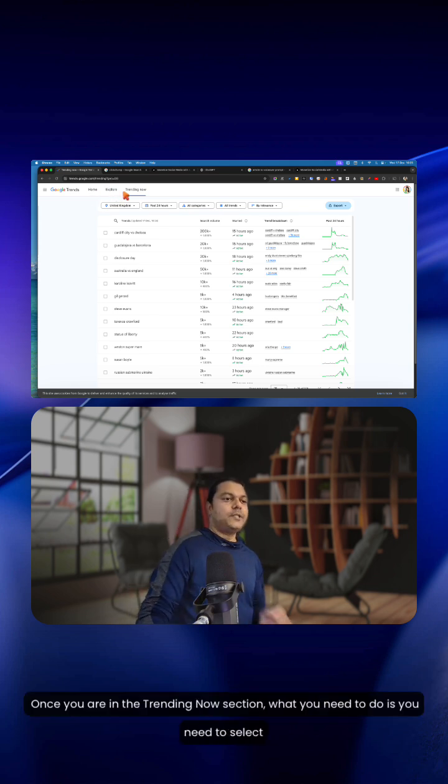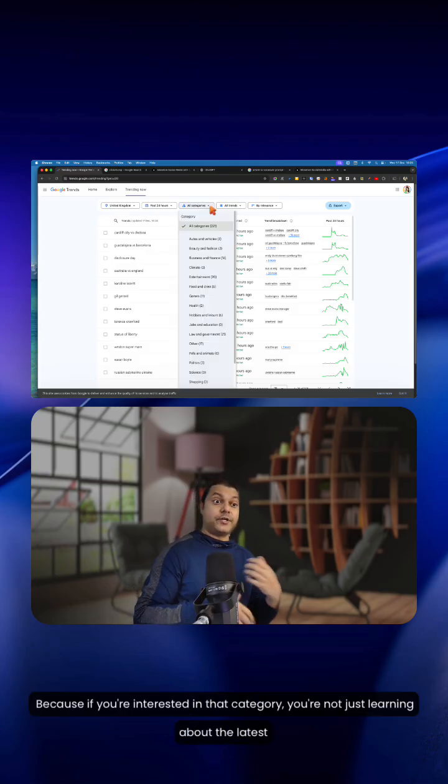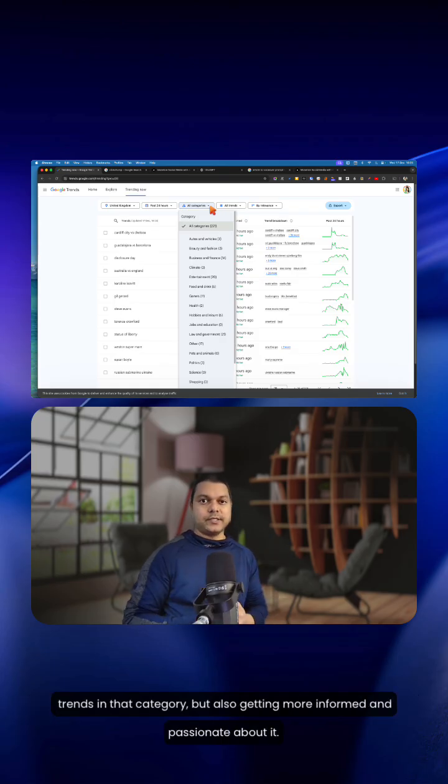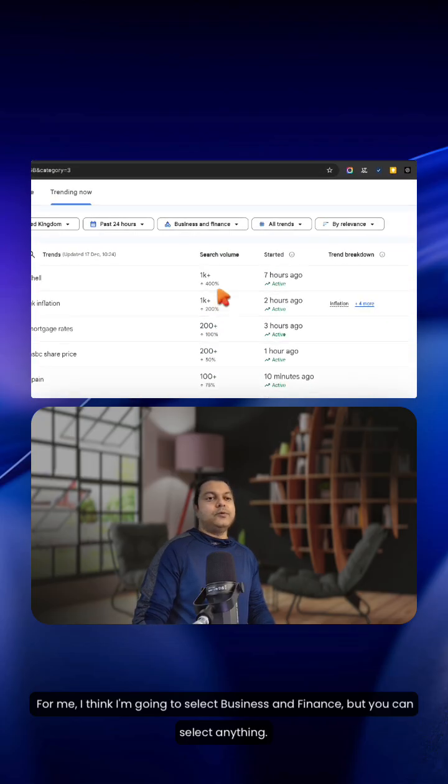Okay. Once you're in the Trending Now section, you need to select a category which you are interested in. Because if you're interested in that category, you're not just learning about the latest trends in that category, but also getting more informed and passionate about it. So for me, I think I'm gonna select business and finance, but you can select anything.